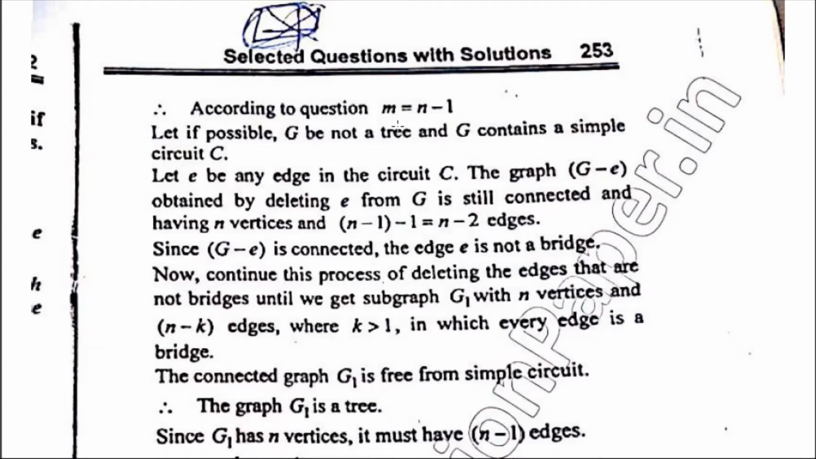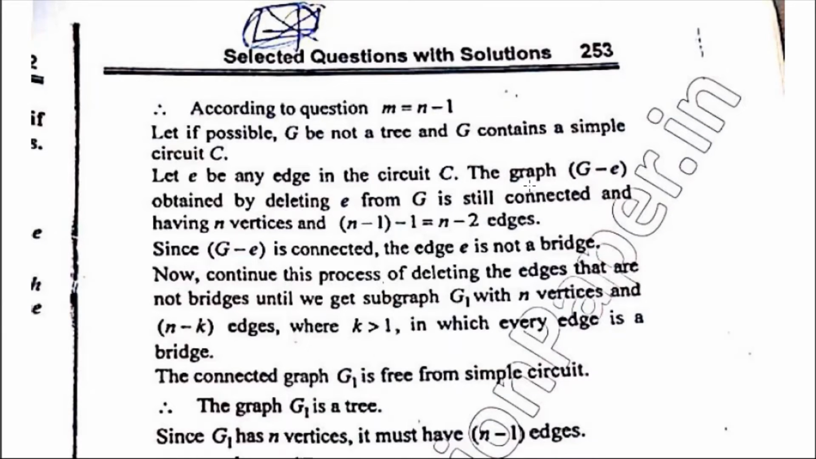What is a tree? A tree is a connected graph which contains no circuit. But here G is a connected graph and it's not a tree, so it definitely contains a simple circuit. Say it is C. So it contains at least one simple circuit C. Let e be an edge in this circuit. If there exists a circuit C, then there must exist an edge in circuit C. Say it is a small e.